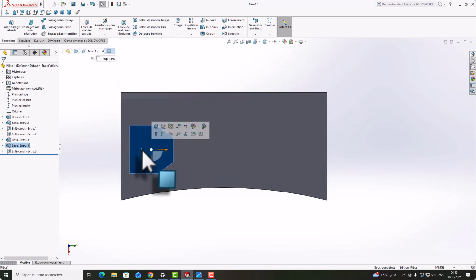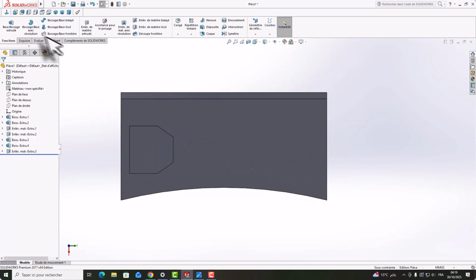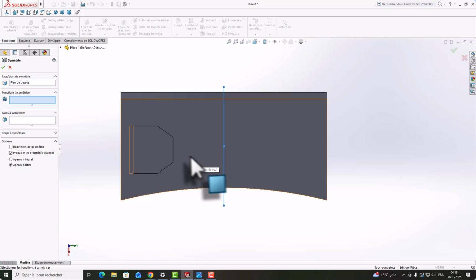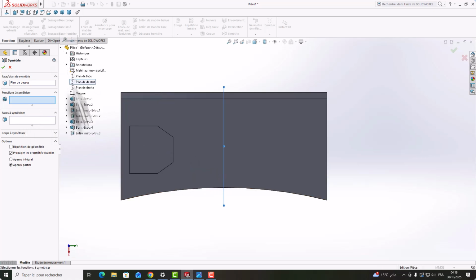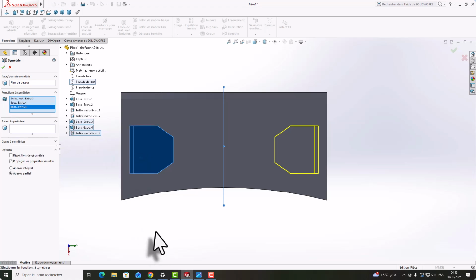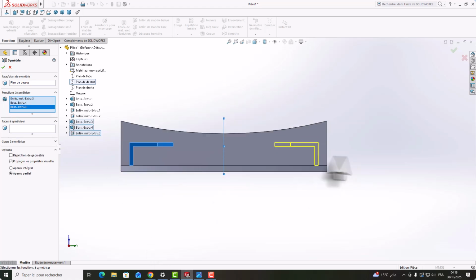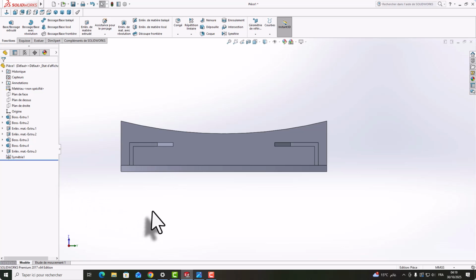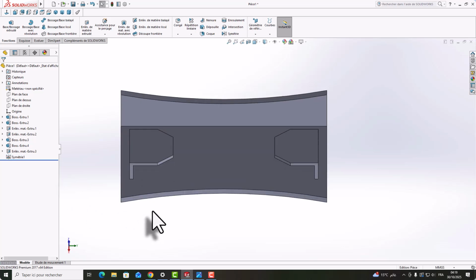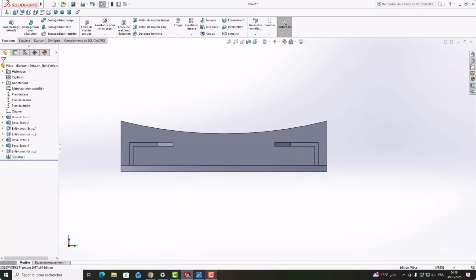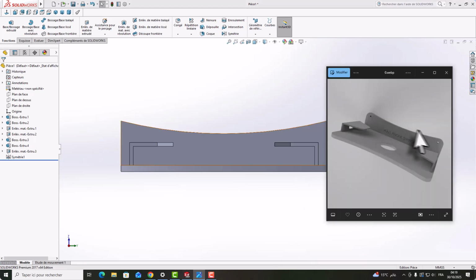this part here, we need to make it on the other symmetric side. So just we can get this, and after we go here, and after here symmetric, and we need to choose what we do, this and this and this. You can see here, and okay, so it's 2 lines. Now we need this here and this and this and this.